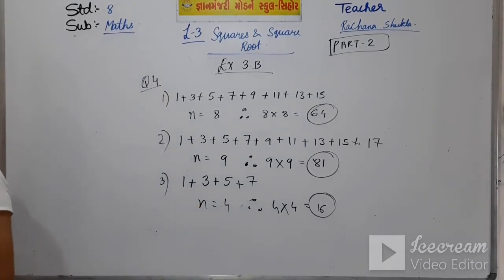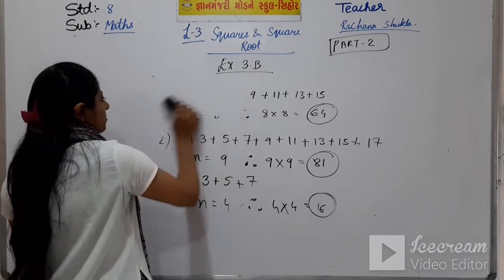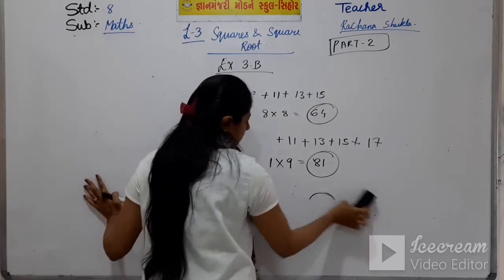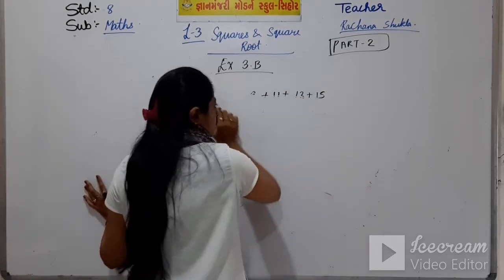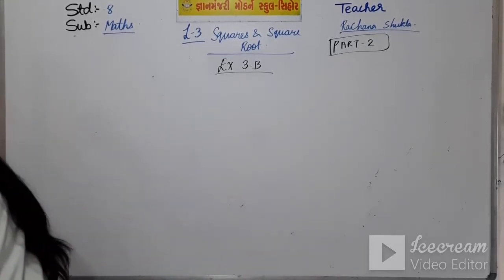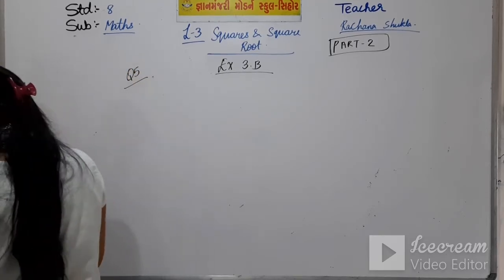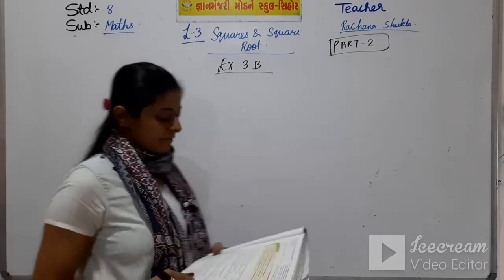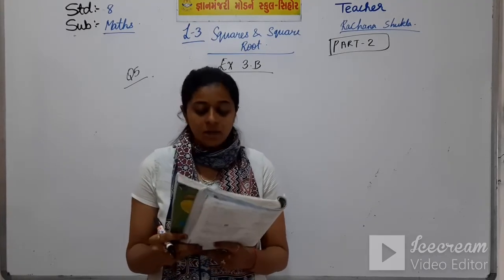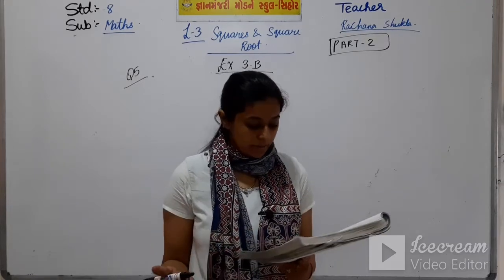Question number 5. Express the following as a sum of consecutive odd numbers starting with 1.